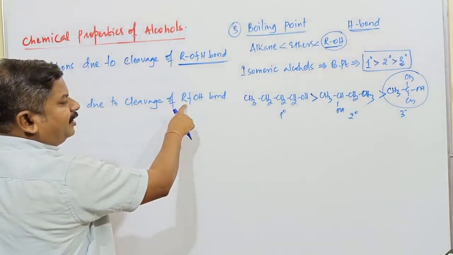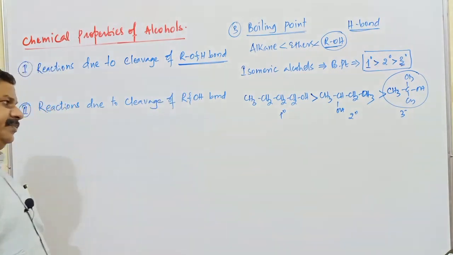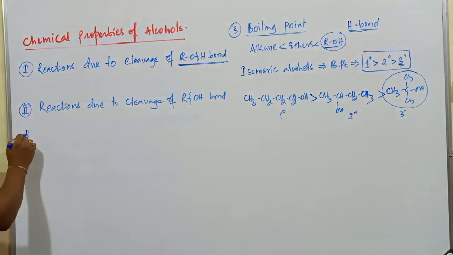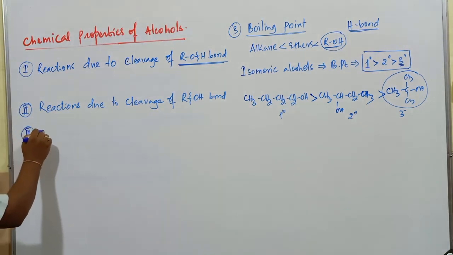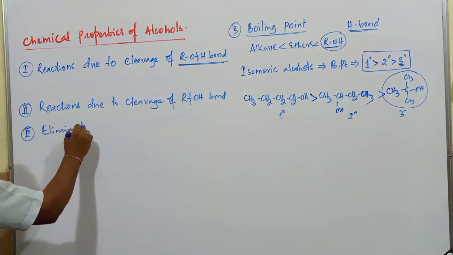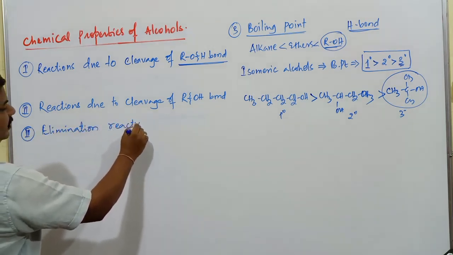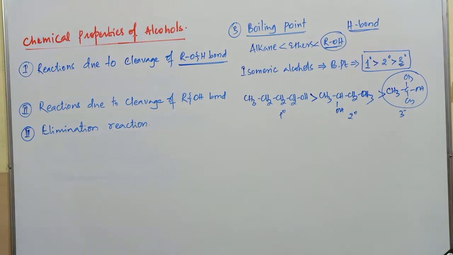In the second one the bond is cleaved between carbon, R means carbon will be there, carbon and oxygen. Third type of reactions are the elimination reactions. In detail we have discussed in case of alkyl halides. Elimination reactions also we have to discuss here, that is under dehydration of alcoholic compounds.